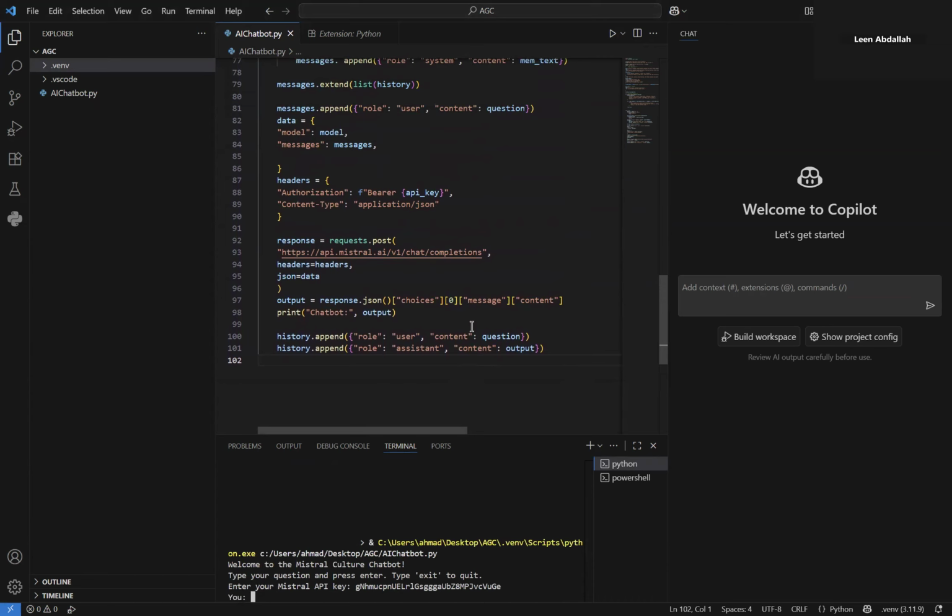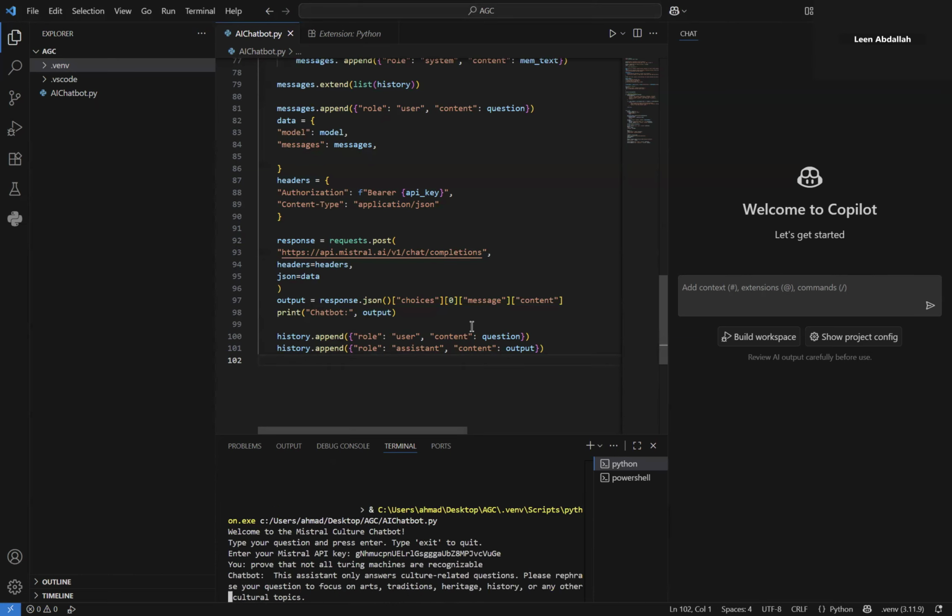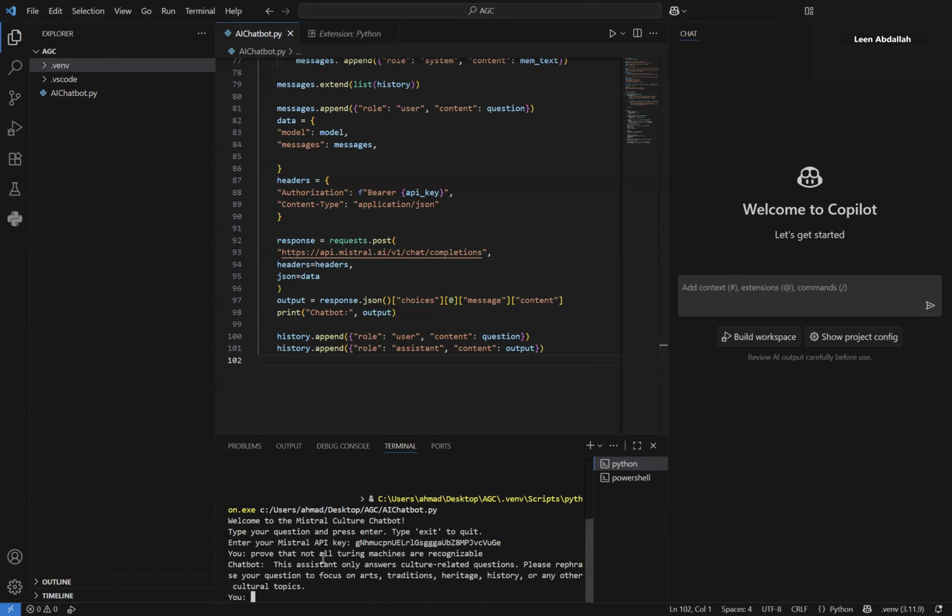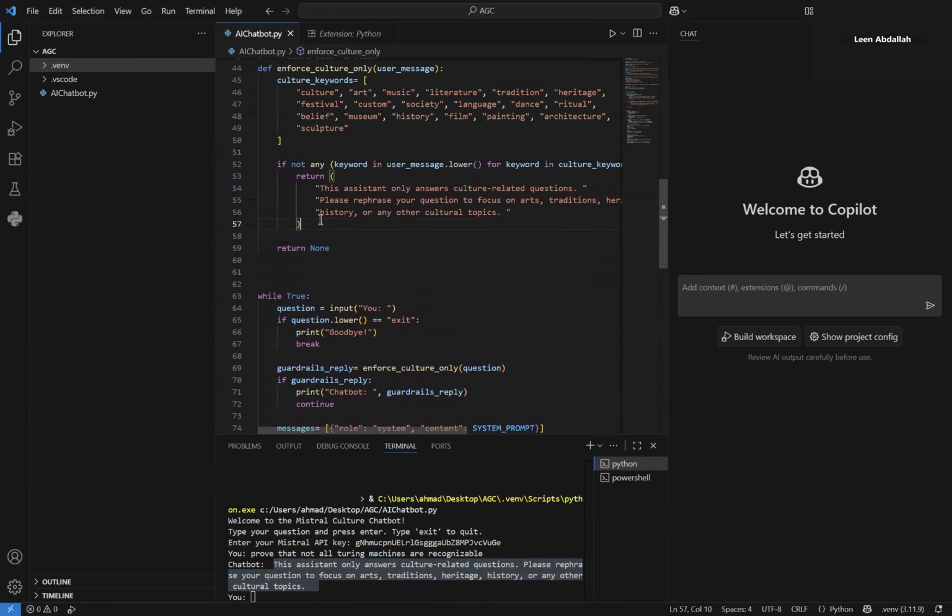So, prove that not all Turing machines are recognizable. And as expected, it doesn't contain any of the culture keywords that I gave, so I get the automated response that I specified here.